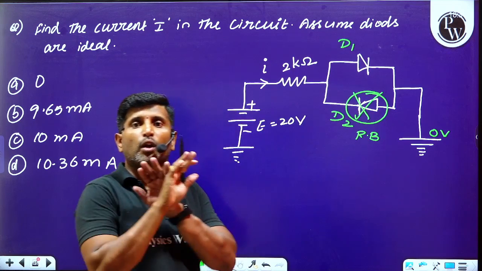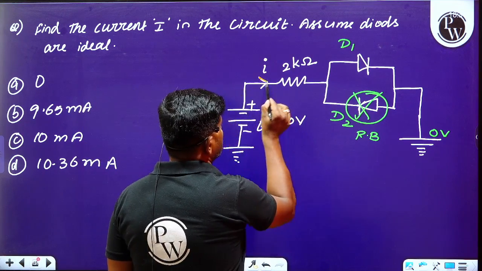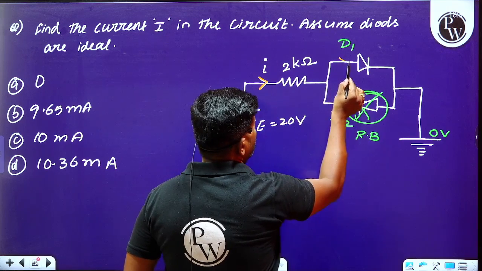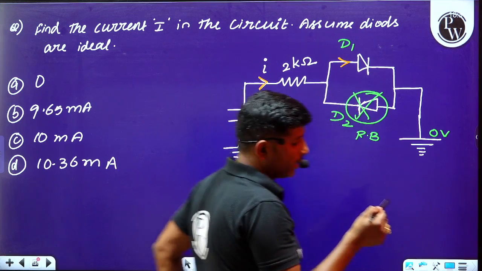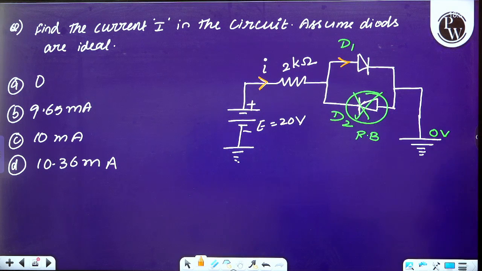Hence, it does not conduct the current. So, whatever the current is coming in the circuit, it will flow through the diode D2. Okay. I hope you understood this clearly.